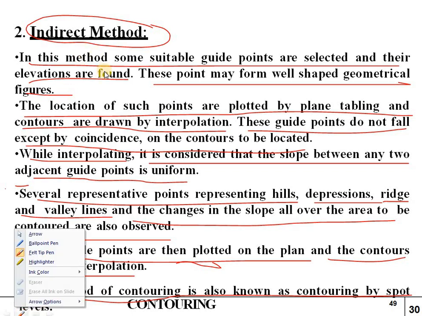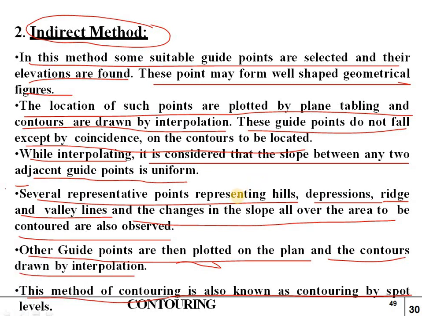So in this indirect method, we will first select the guide points, and on them the elevations will be found, and these points will form geometrical figures. Geometrical figures means curves, circles, triangles. Okay, and the locations of these points will be plotted by plane tabling and drawn by interpolation.